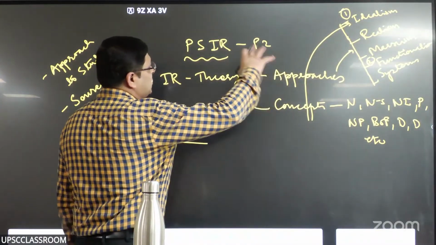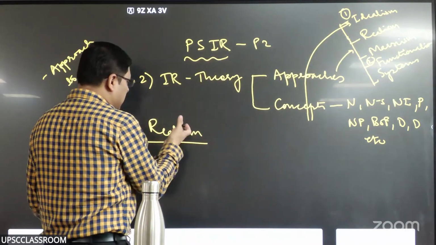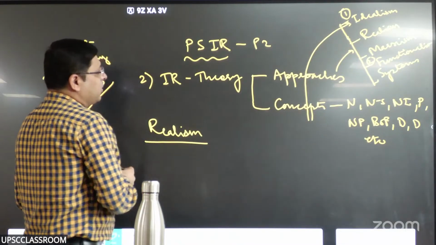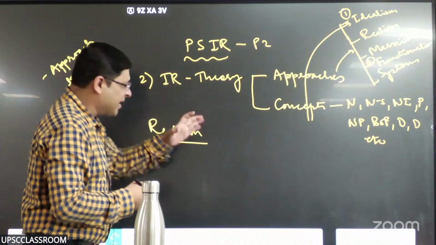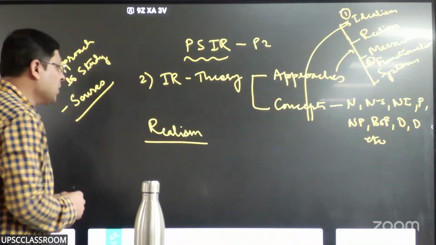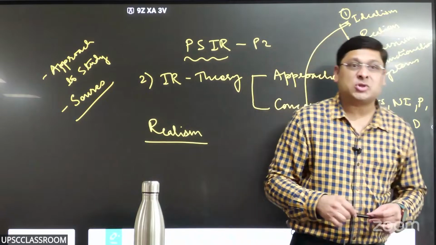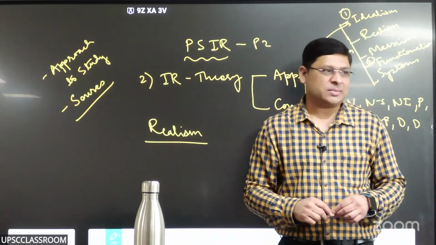As I said, liberalism is a theoretical tradition. Likewise, realism is a theoretical tradition. Another common mistake that students commit is about different strands of realism. Please understand, foreign policy is studied since ancient times, right?